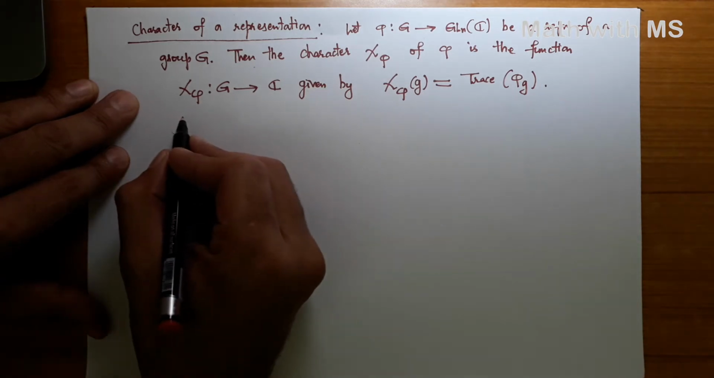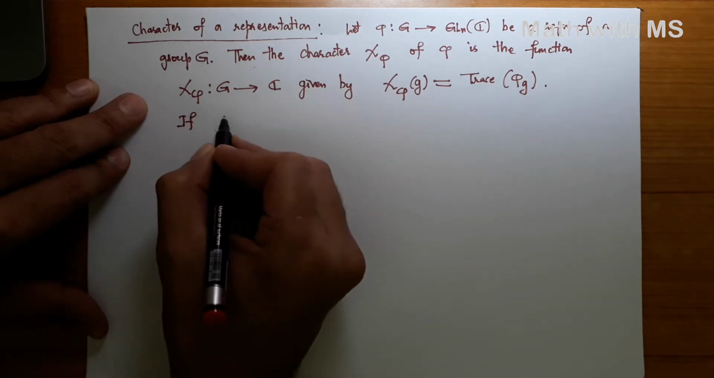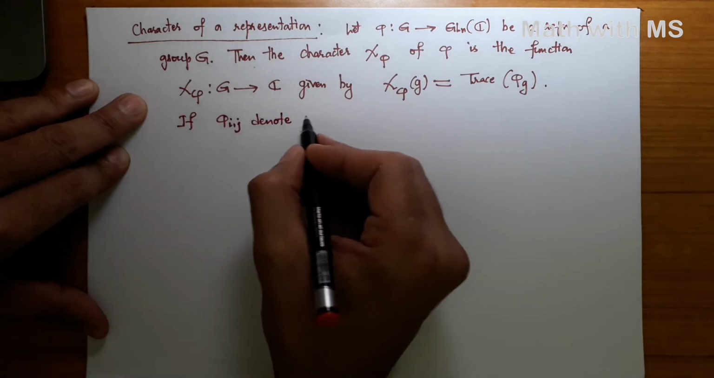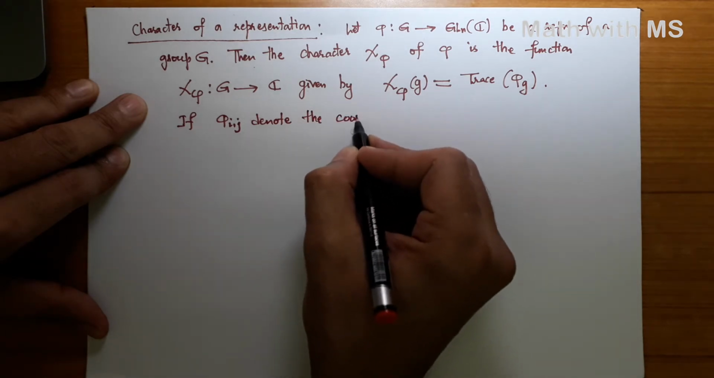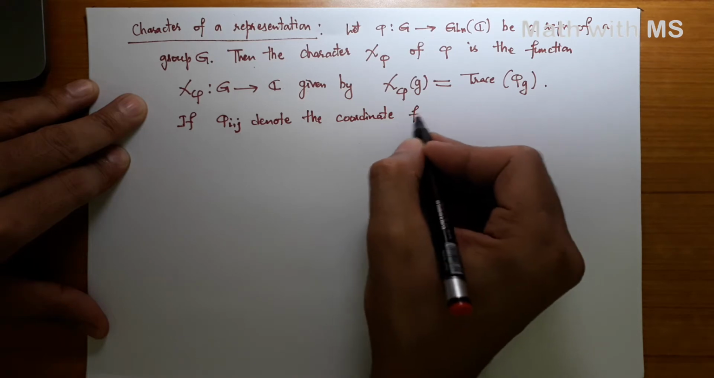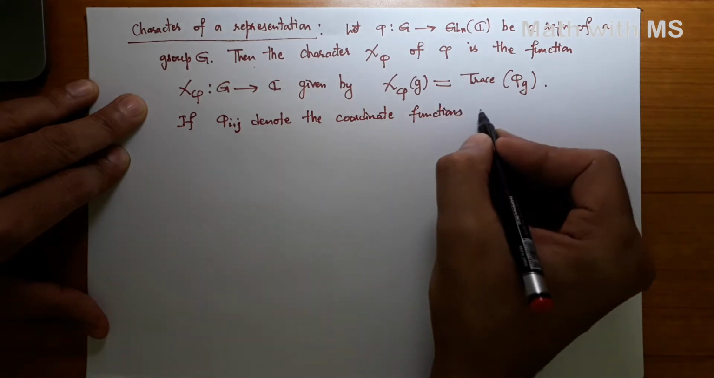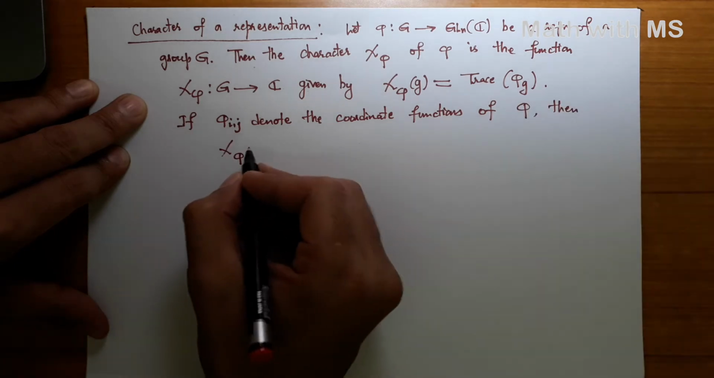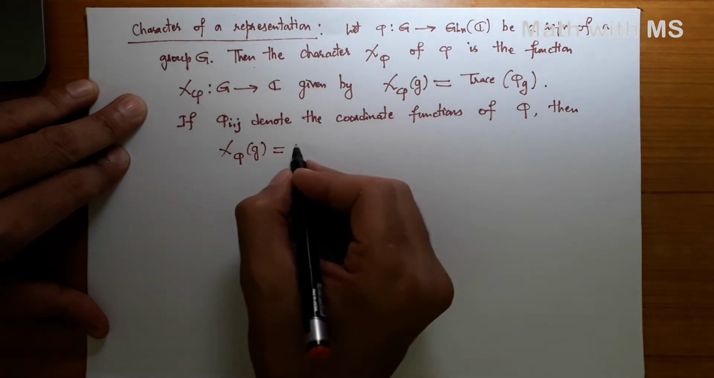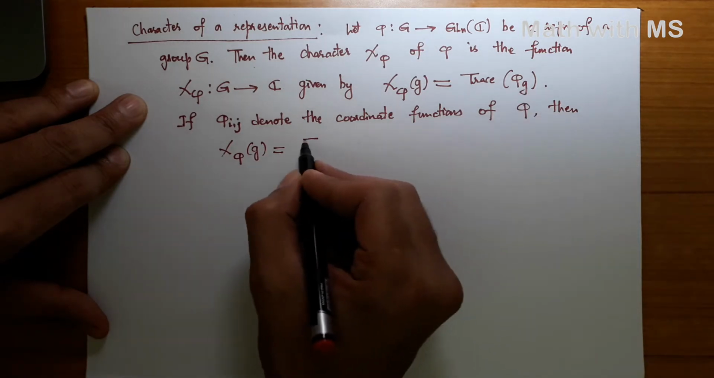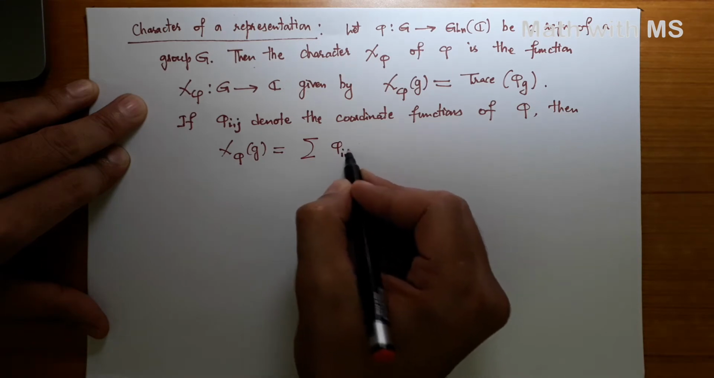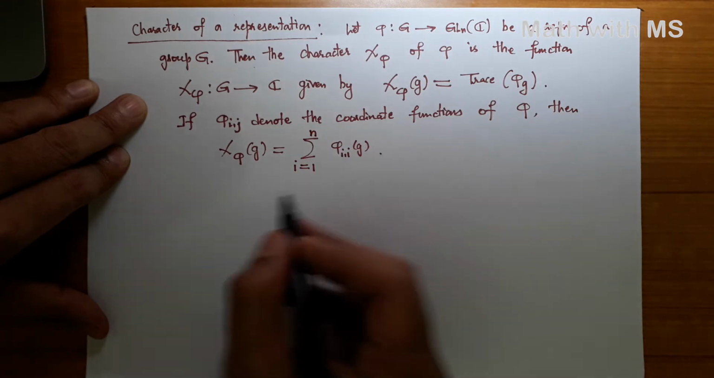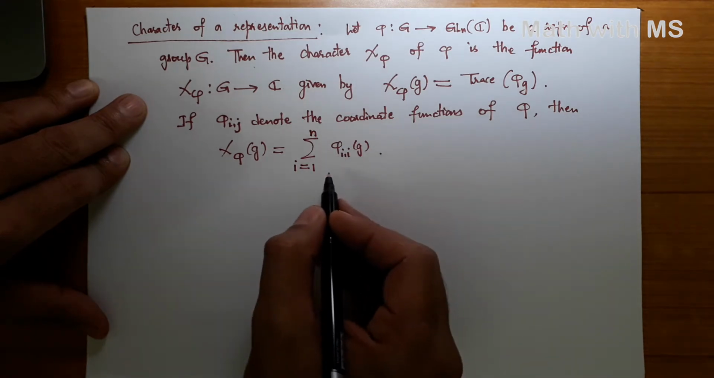And so if phi_ij denote the coordinate functions of the representation phi, then chi phi of g, which is the trace of phi g, is just the summation of phi_ii of g, i from 1 to n. Okay, just the trace of the corresponding matrix.